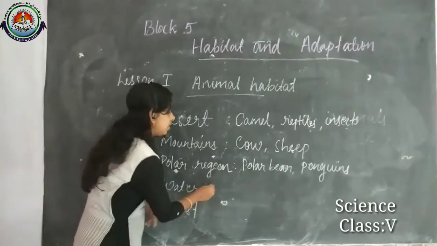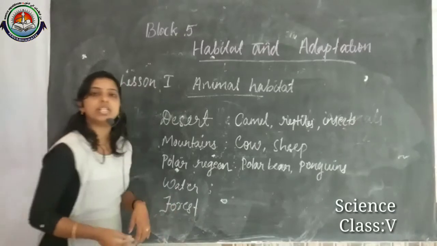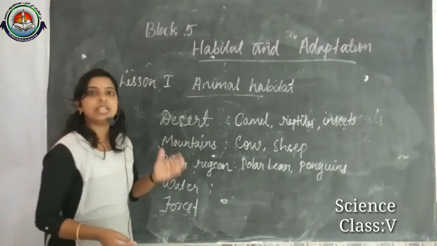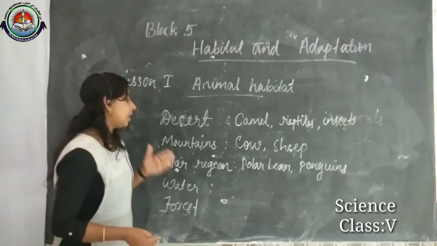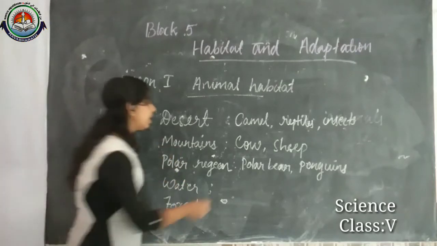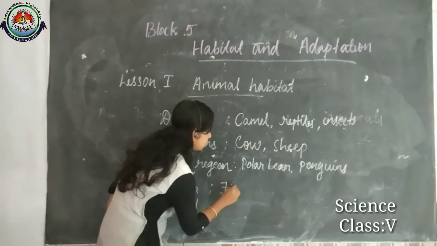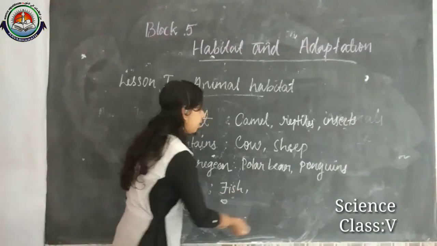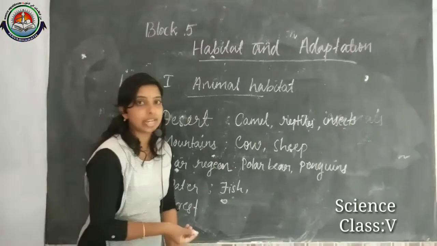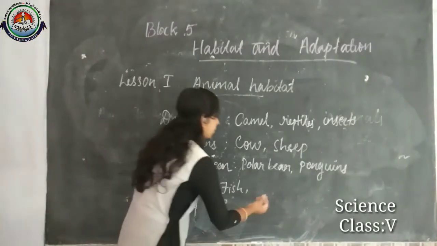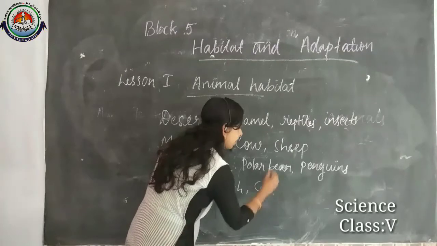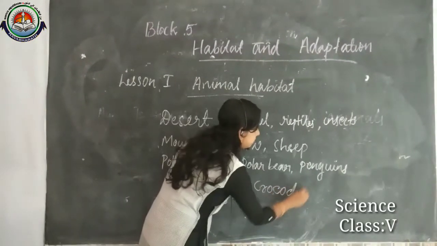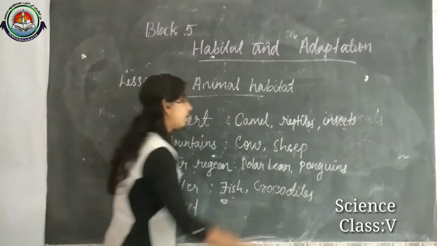The animals which live in water are considered aquatic animals. Like we can consider fish and turtles. Then crocodiles also we can consider. Crocodiles, turtles and all.